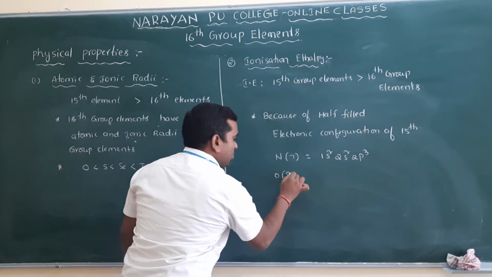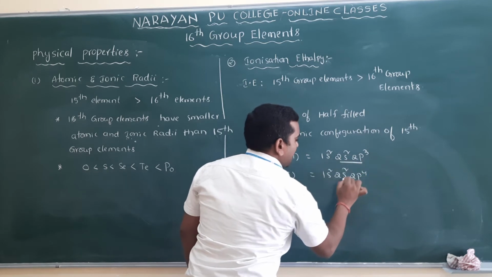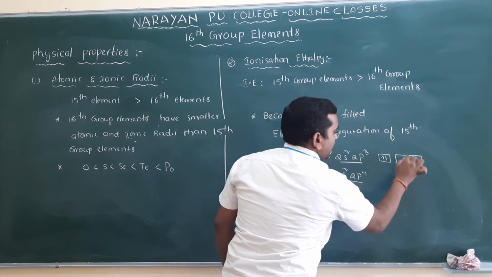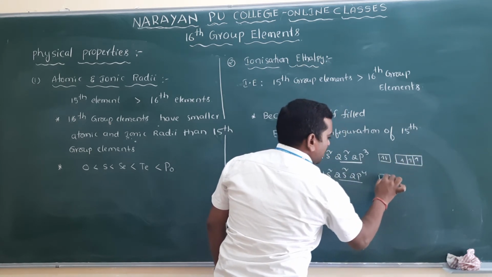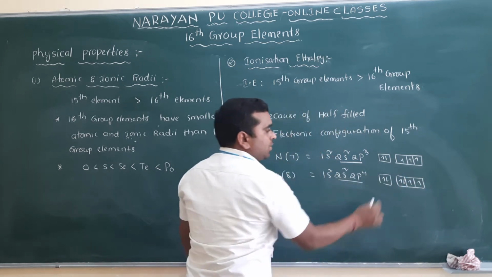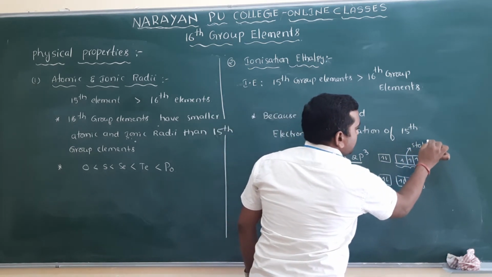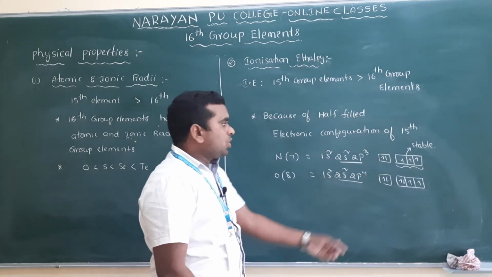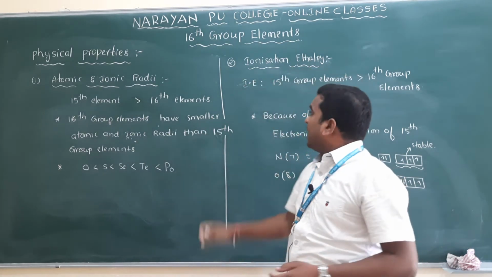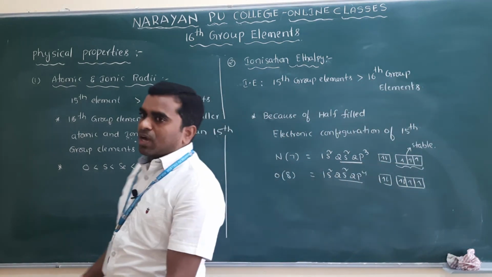Write oxygen here, oxygen is 8. So I can write 1s2, 2s2, 2p4. The valence electronic configuration is 2s2 2p3 for nitrogen, 1 2 3, and here 2s2 2p4, 1 2 3 4. You see, half-filled electronic configuration means it is stable, and to remove an electron from a stable electronic configuration, you need a lot of energy.